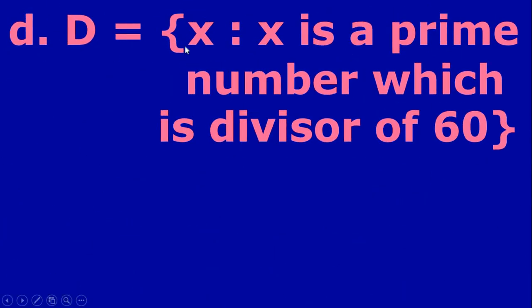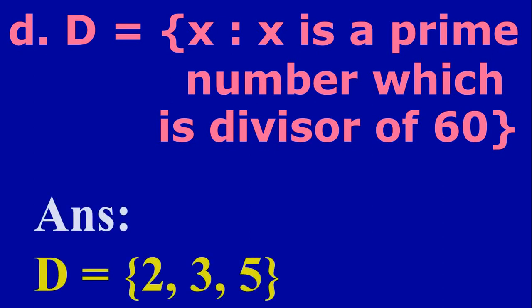So consider next one. D equal to set of all x such that x is a prime number which are divisors of 60. Now you have to write divisors of 60 but it should be only prime numbers. So you have to write prime divisors of 60. So prime numbers start from 2. 1 is neither prime nor composite. So you have to start from 2. So first prime number is 2. 2 divides 60. So it is possible. So next it is 3. Possible. 3 is a prime number and divides 60. And next number is 5. All other divisors are not prime numbers. So here answer is only 2, 3 and 5. So 2, 3, 5 are prime divisors of 60.